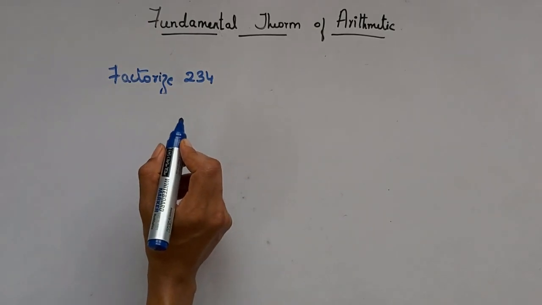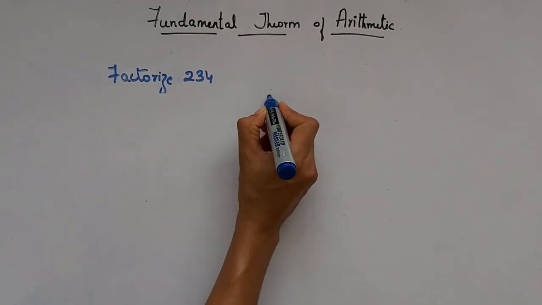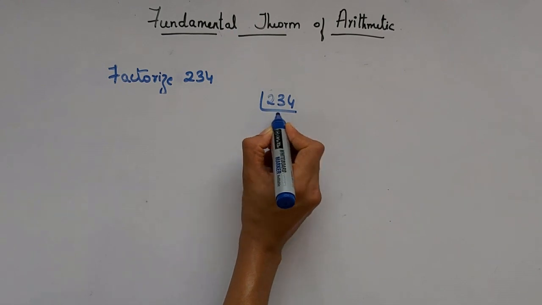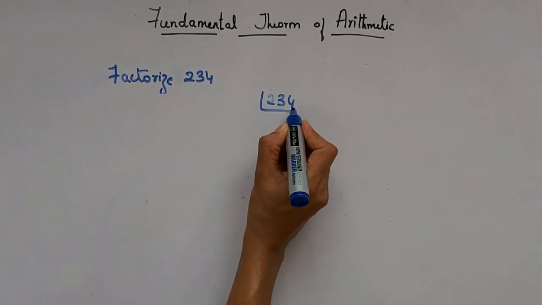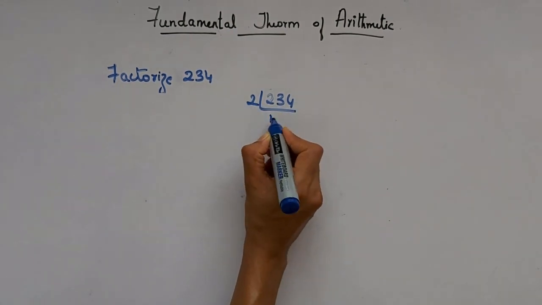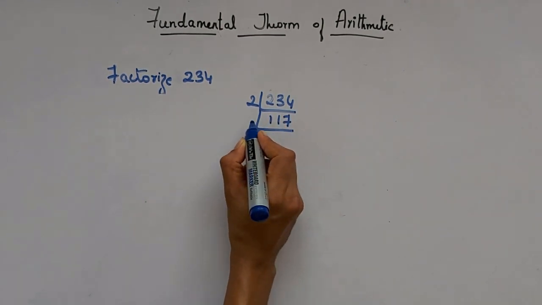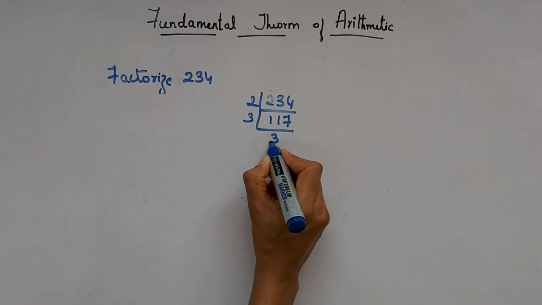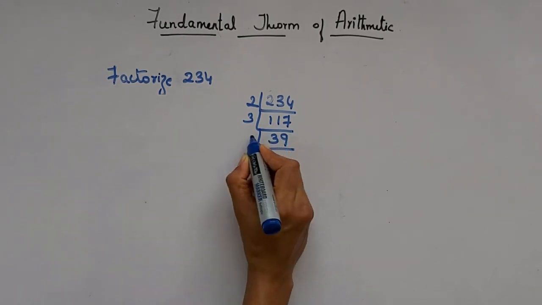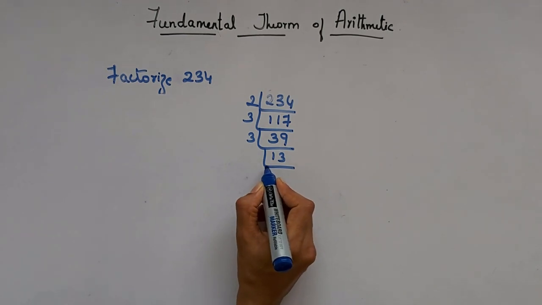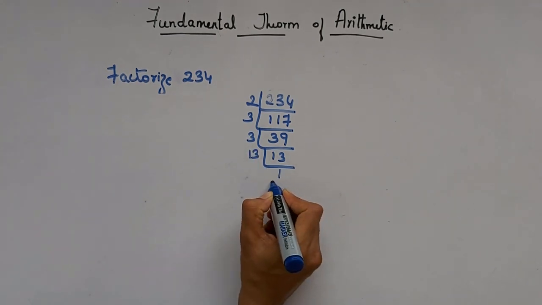Now let's see this example, how to factorize 234. So 234, divide by the smaller number, that is, we'll check with 2. This number is divisible by 2. So 2 ones are 2, 2 threes are 6, 2 sevens are 14. Now this will not go by 2. So check with 3. So 3 threes are 9, 3 nines are 27. So 3 ones are 3, 3 threes are 9. So now 13. So 13 ones are 13.